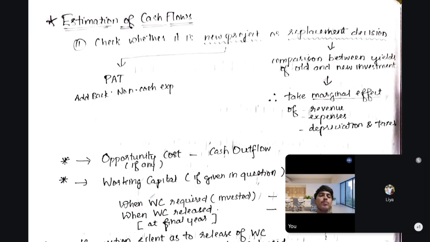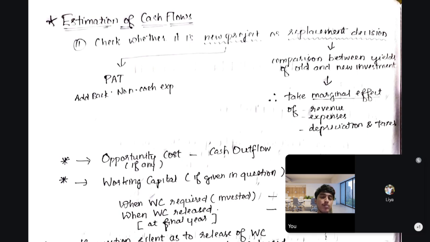This is the same concept as we learn in AS 3 cash flow statement. In net cash from operating activities, you have to add back adjustments for non-cash items, add back depreciation. That's the first thing we write in net cash flow from operating activities. So that's the same logic here. If you understand it there, then this would also be easy. So that is about a new project.